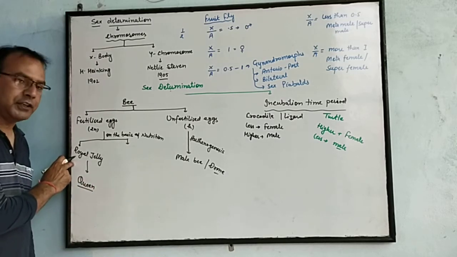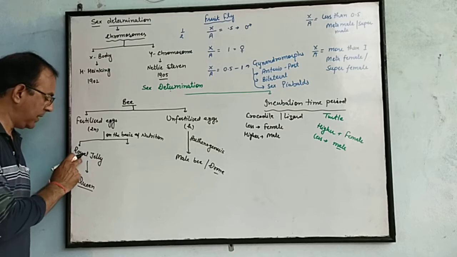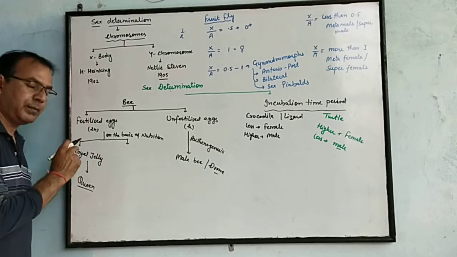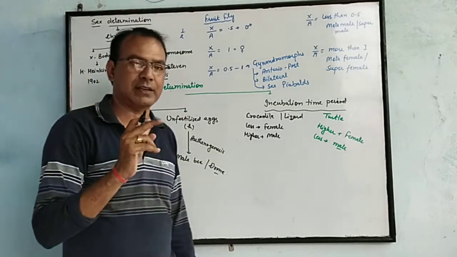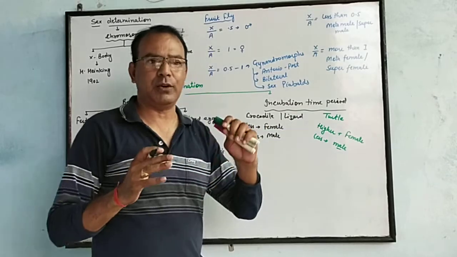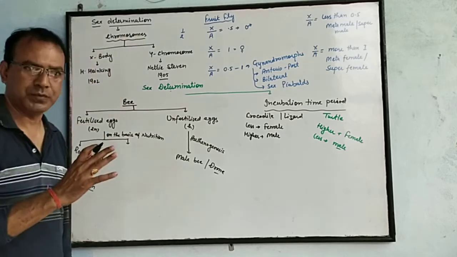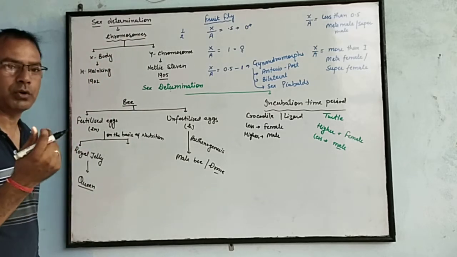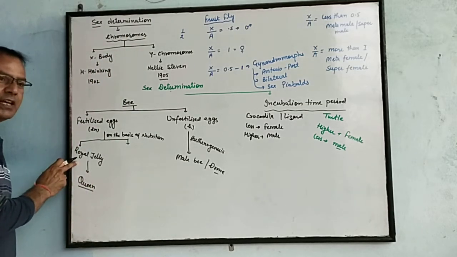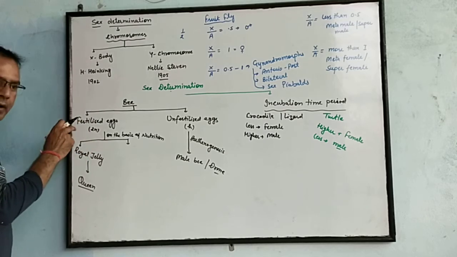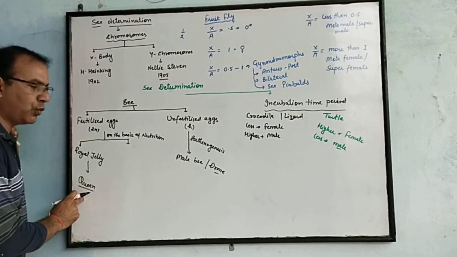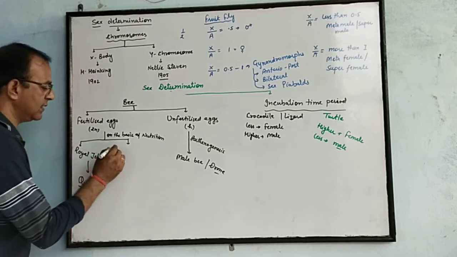But it is conditional. A queen bee will be produced at the time when the hive does not contain a queen, she may have died or flown from one hive to another, and the hive remains without a queen. So royal jelly is provided to the fertilized egg, and this may produce a queen bee. And the second one is bee bread.